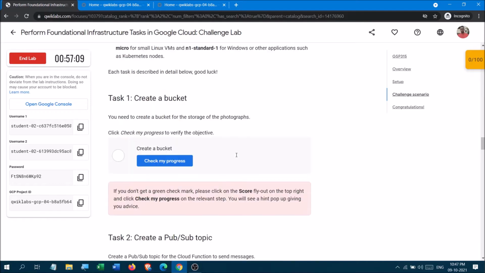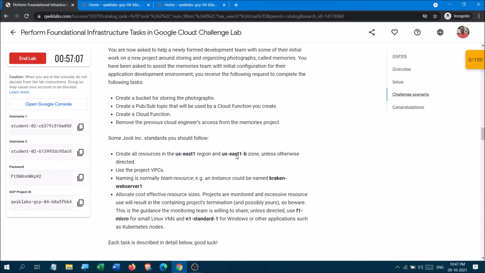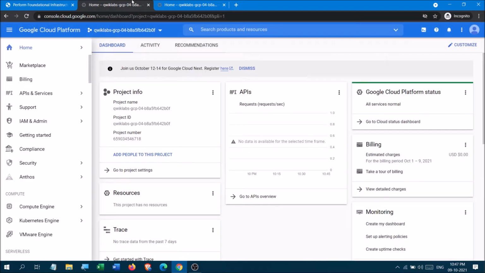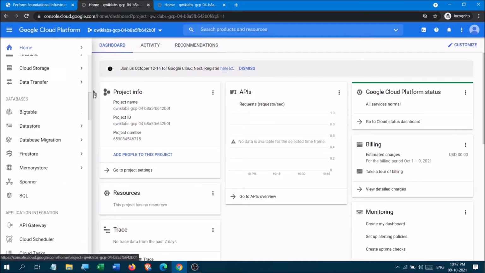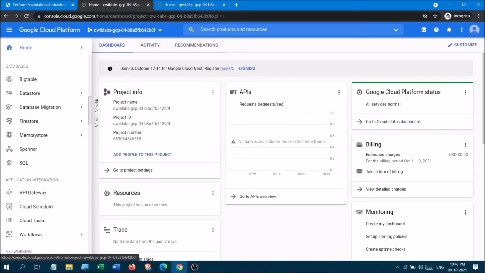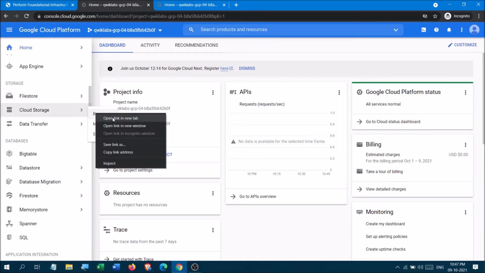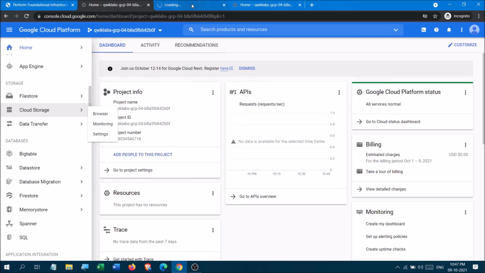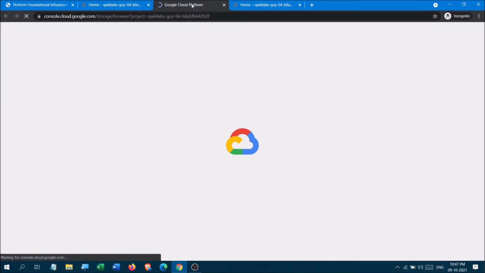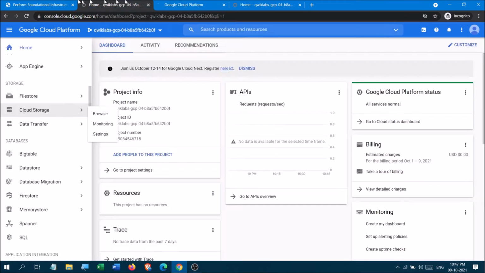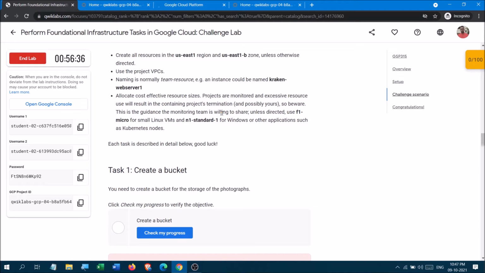Okay, now what you have to do is create a bucket, okay. For the bucket you have to go to cloud, add browser, and I request all of you to go to a new tab, okay. Take it to the new tab for better understanding, because it will decrease work time to a certain limit, okay.